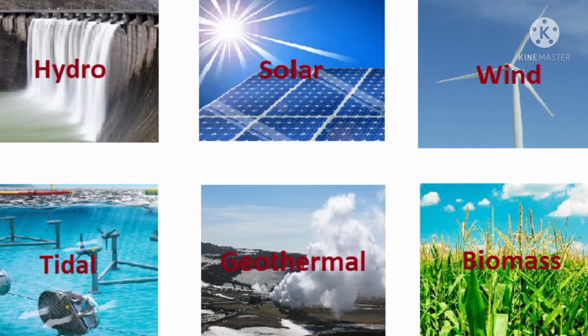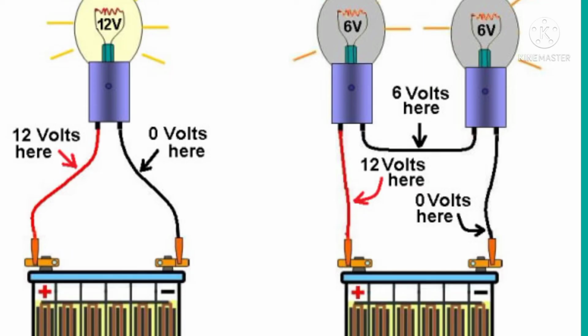Number 2. The source contains positive and negative electrons. It is the source of electrical energy in the circuit. Example, dry cell or battery. Number 3. The load determines if the electricity that flows in the circuit is closed or complete.